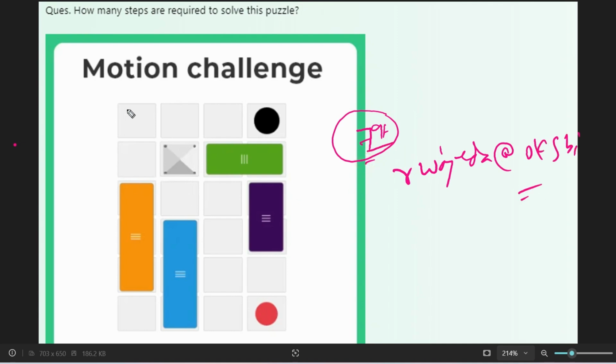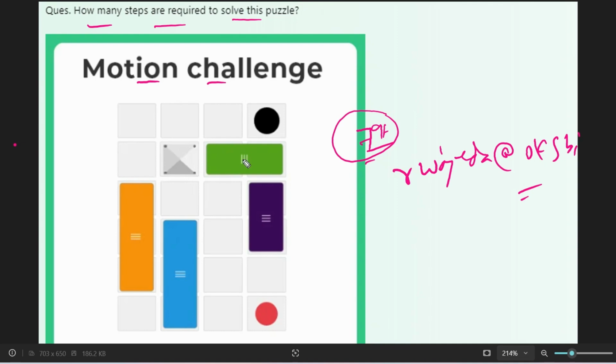So the next type of problem is the motion challenge. In this type of problem, they will ask how many steps are required to solve this puzzle, or these questions can be asked differently, like replace this red circle with this black circle, pull this red circle to this black circle. So at first they can ask how many steps are required and how you can replace this to this. This way they can ask.